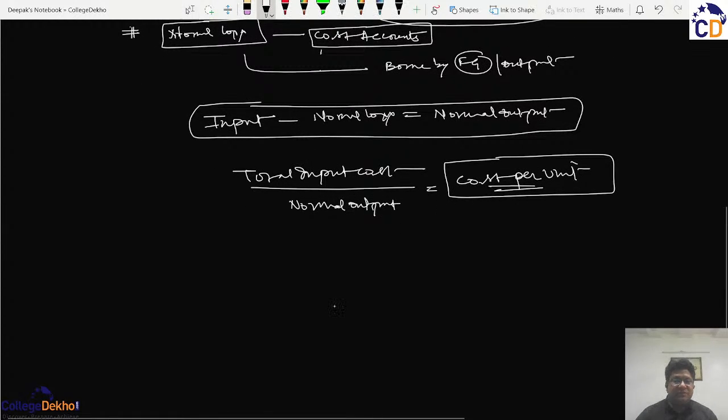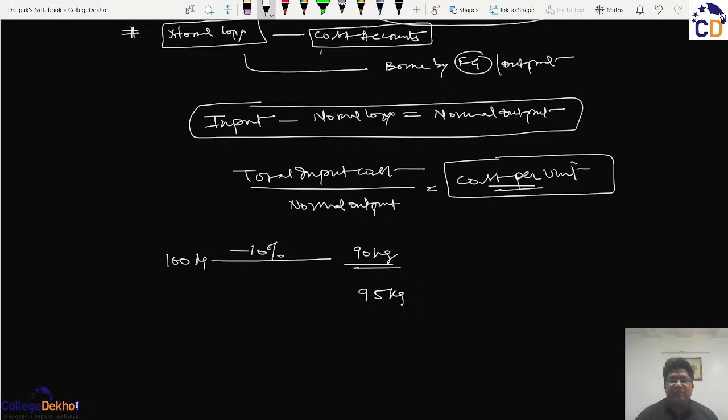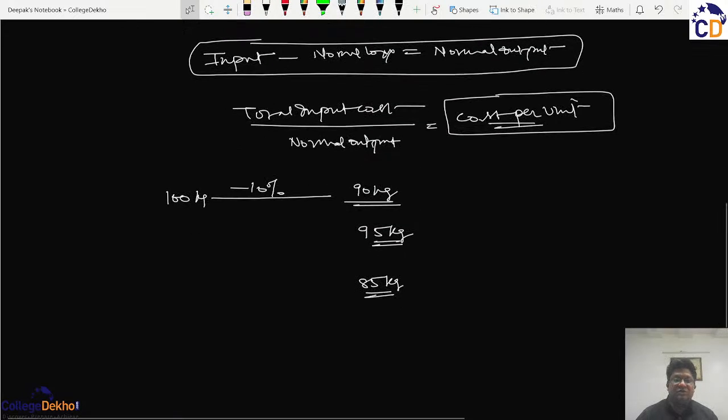But sometimes an input of 100 kg with an anticipation of 10% loss may give the output as 90 kg, or there can be an output which is more than 90 kg, or there can be an output which is less than 90 kg. So what is happening here is that this 10 kg was the anticipated loss, known as the normal loss of the business.